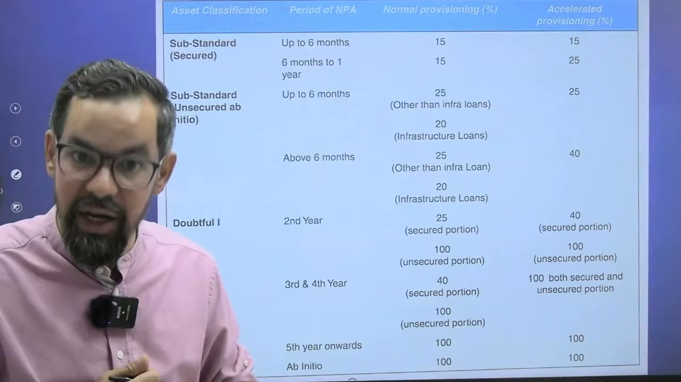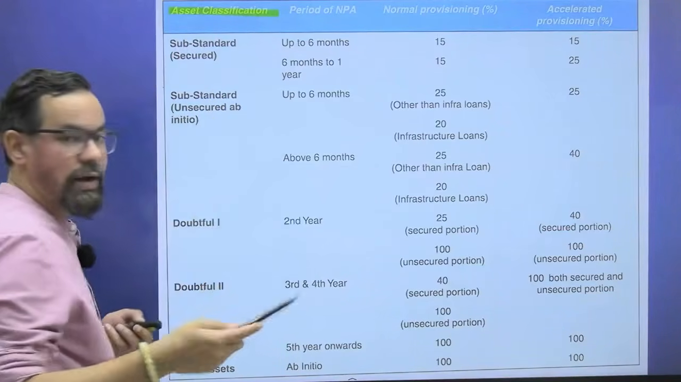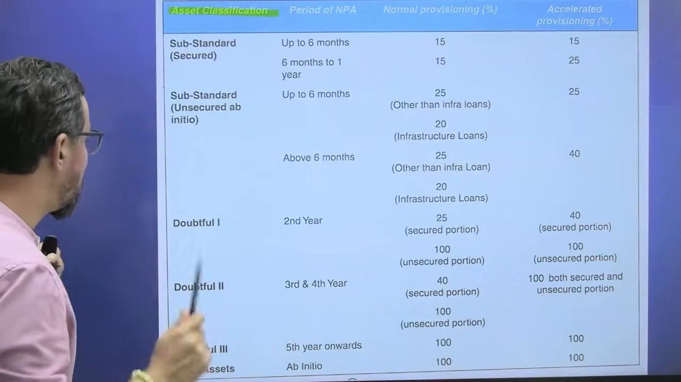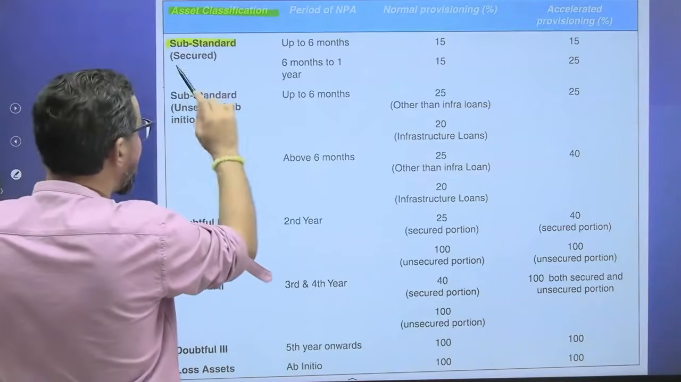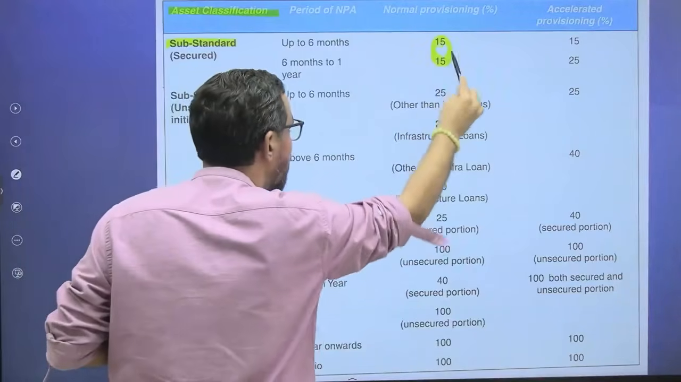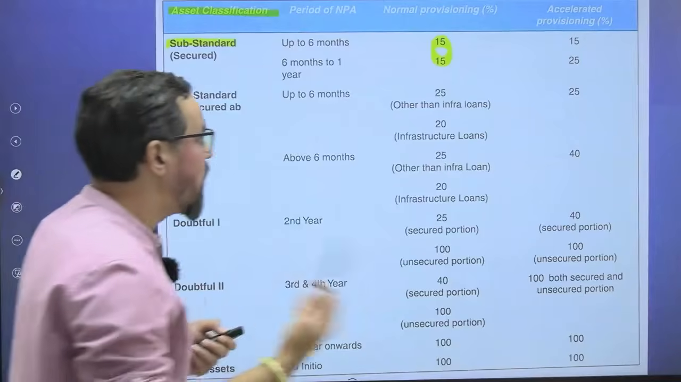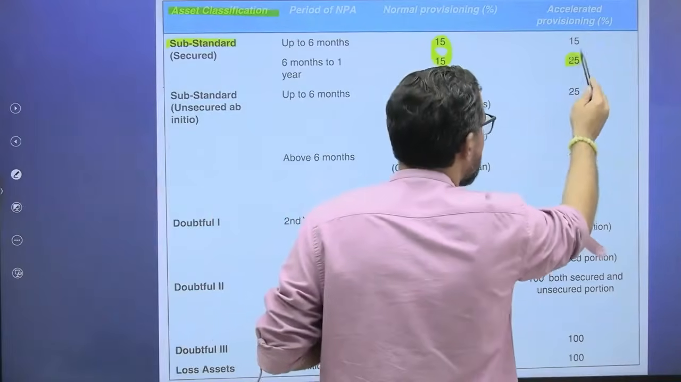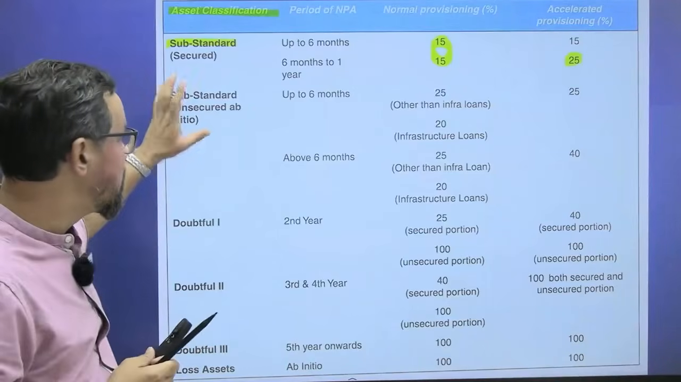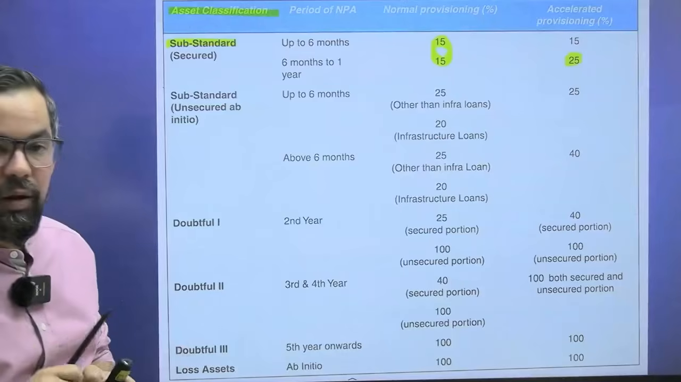provisioning for the standard asset also, ठीक है। So asset classification for standard asset I'll just show you, ठीक है, and this is about your NPAs. Substandard asset, up to 6 months or up to 1 year, is 15% in case of your secured portion. For the unsecured portion it is 25%, ठीक है। So unsecured portion 25% plus 10%, and here it is 15%.